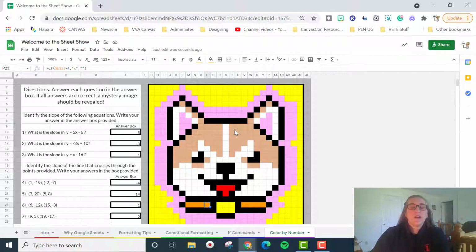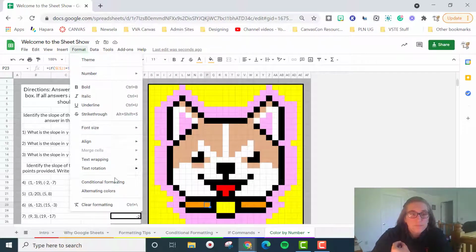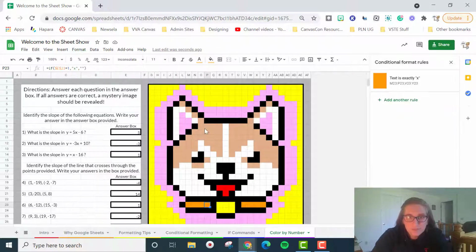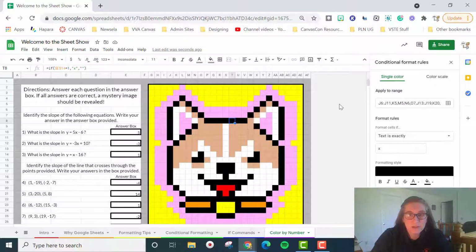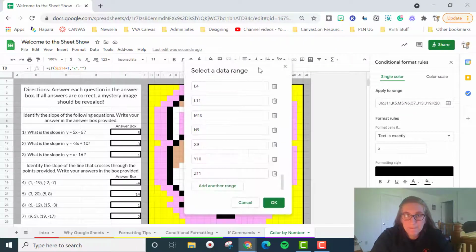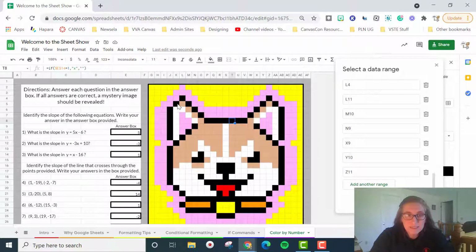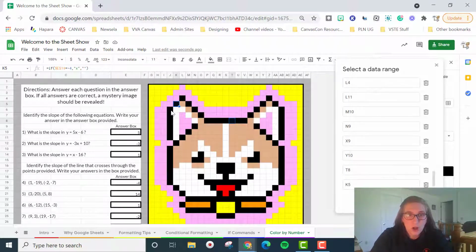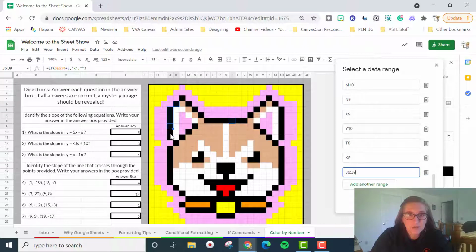Then what I ended up doing was I set up all of my conditional formatting to begin with. So for the conditional formatting, I went to Format, Conditional Formatting, and I then picked black and I said, okay, and I used Apply to Range, and I selected, using Control, all of the cells.